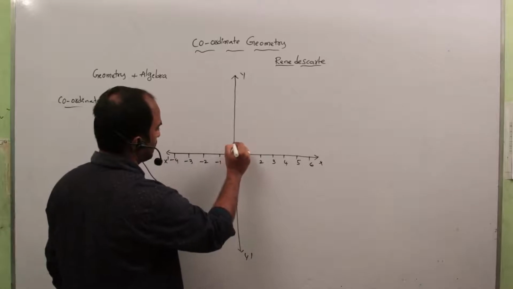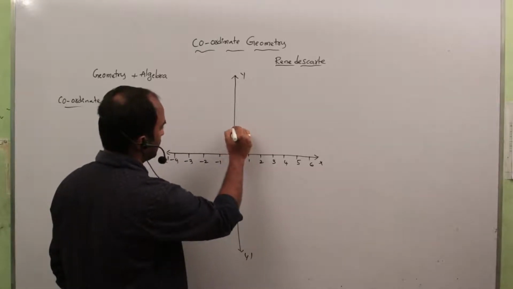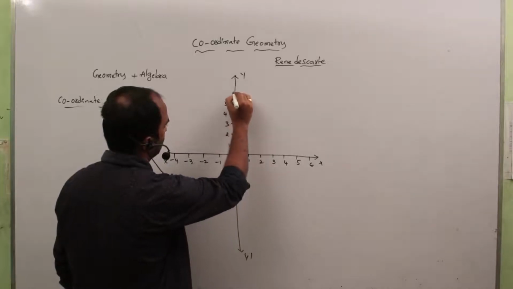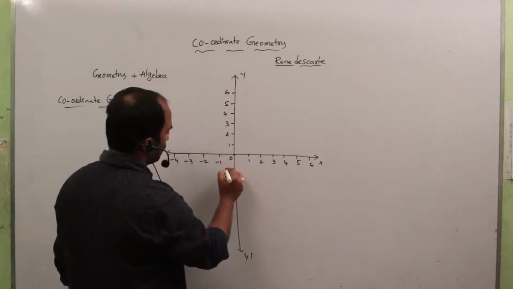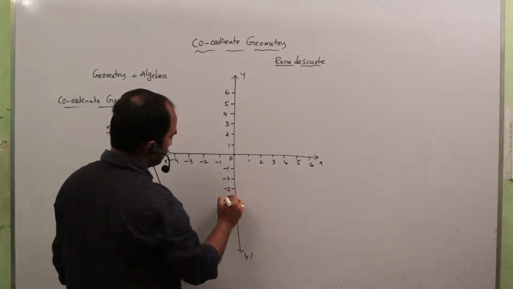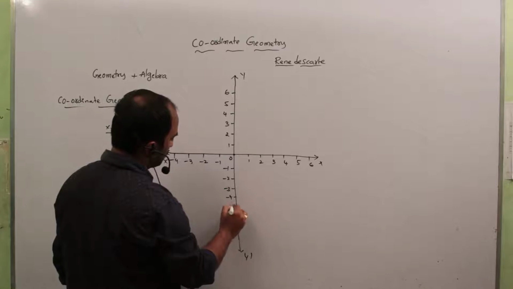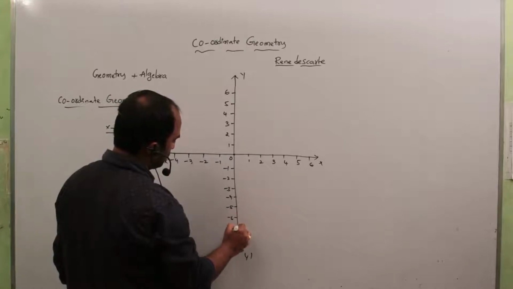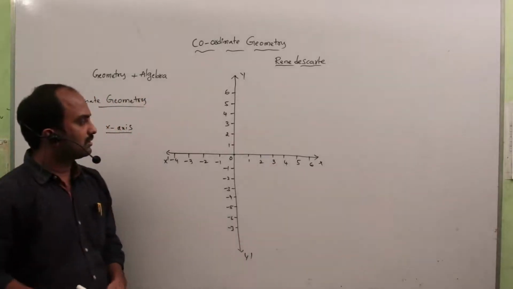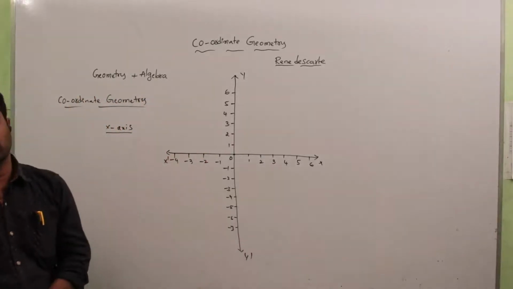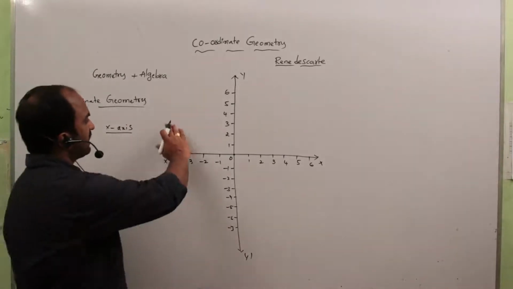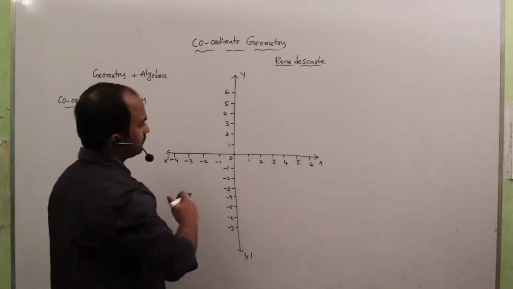Same on the y-axis: upward we take positive numbers, and downward we take negative numbers. This is totally what we call the coordinate system. X-axis, y-axis, all of this, this plane is called the coordinate plane.